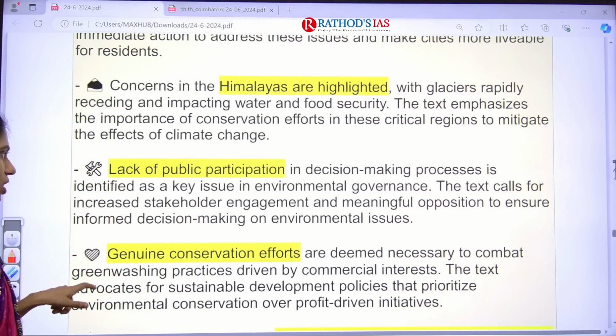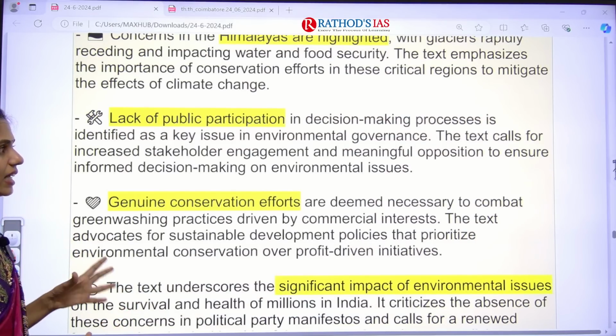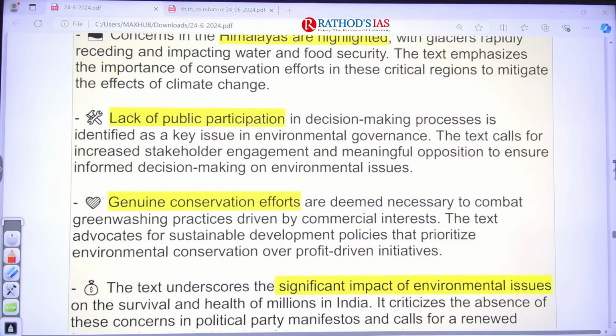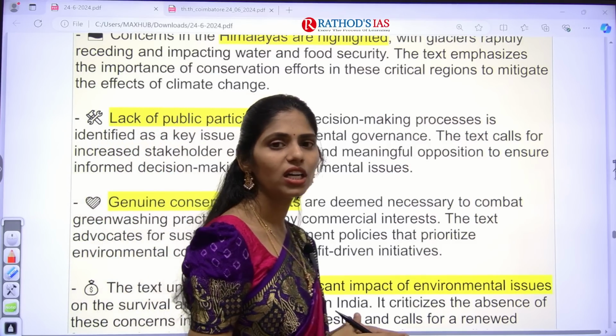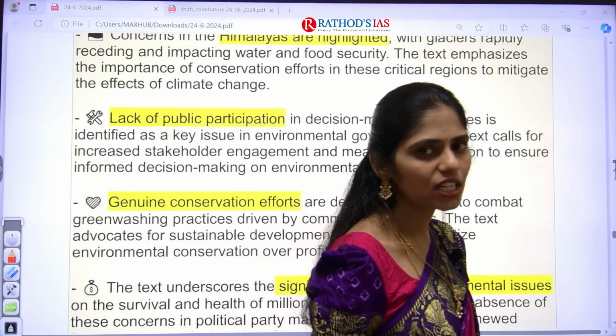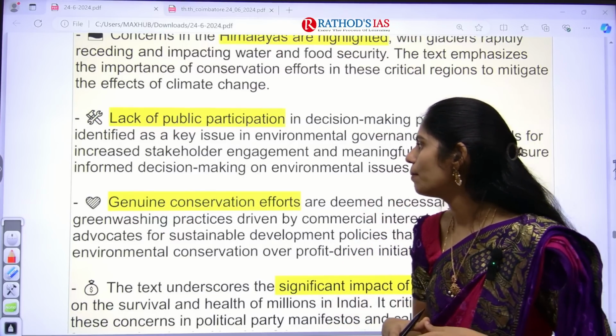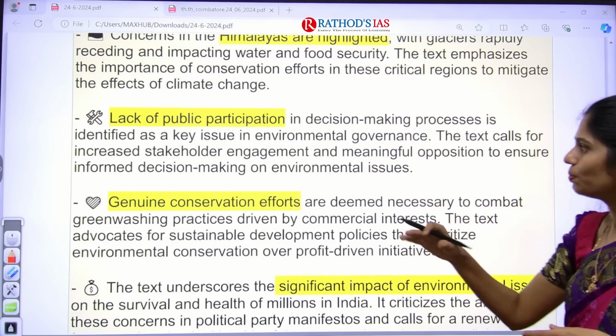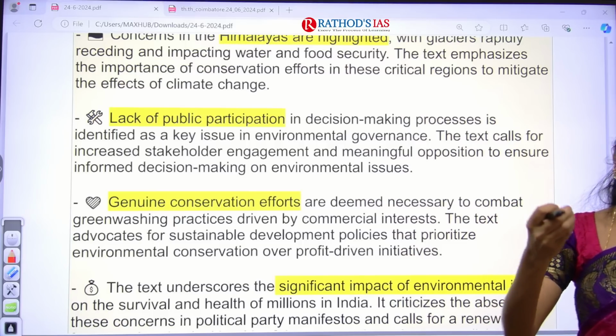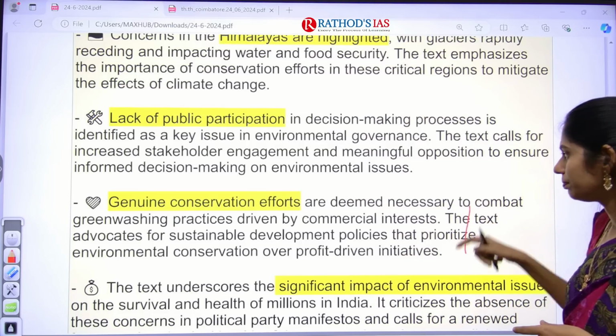And even this article says that yes, there is a lack of public participation. Whenever government is coming up with governance processes, acts, policies, laws, etc., the community is not participating. There is no proper stakeholder engagement. So here we have to make the public aware and make the public participate in this.